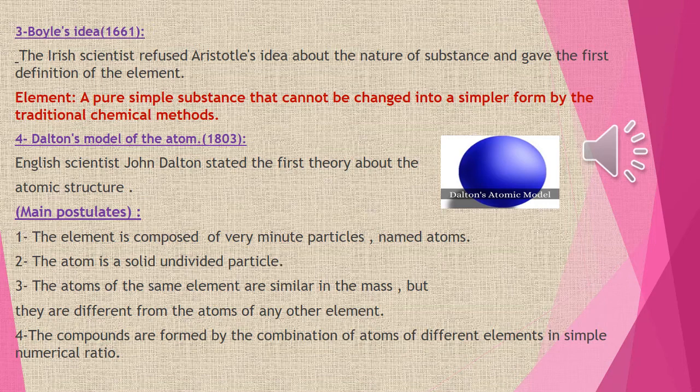Number 3, Boyle's idea. As we know, matter is classified into pure and mixture, and pure matter is classified into simple and complex. Simple means just one element or just one atom, like hydrogen, sodium, oxygen, chlorine, and it's constant over time in all places. Is the oxygen in our room different from the oxygen in the next room?